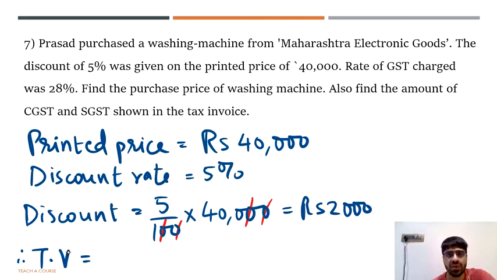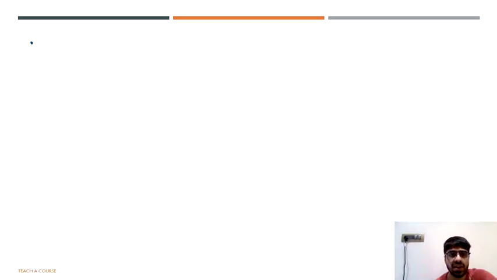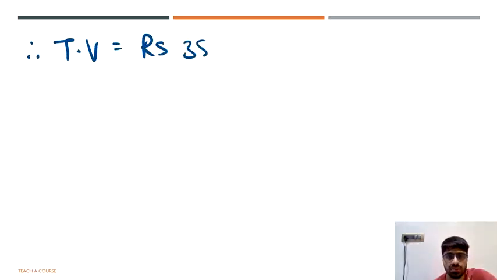And now you can say the taxable value. A healthy practice over here would be to write the full thing. Just to save a bit of time, I am writing it in short forms. The taxable value is going to be given by the printed price minus the discount. Write the full forms. So the printed price is 40,000 minus a discount of 2,000. That finally gives us the taxable value as rupees 38,000.